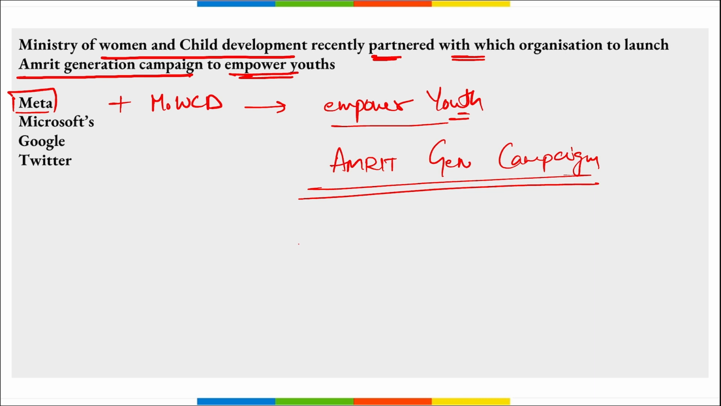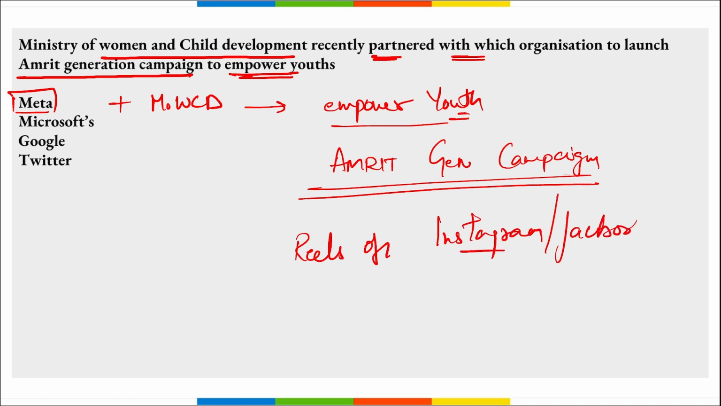Also, apart from this, remember the campaign invites youth to showcase their creativity and share their aspiration by creating reels on Instagram, Facebook, with the help of using the hashtag Amrit Generation. And this is the Amrit Generation campaign, correct? Also 50 shortlisted entries will be invited to New Delhi to interact with senior policymakers and industry leaders, and will also get an opportunity to visit the Meta office in Gurugram, Haryana.